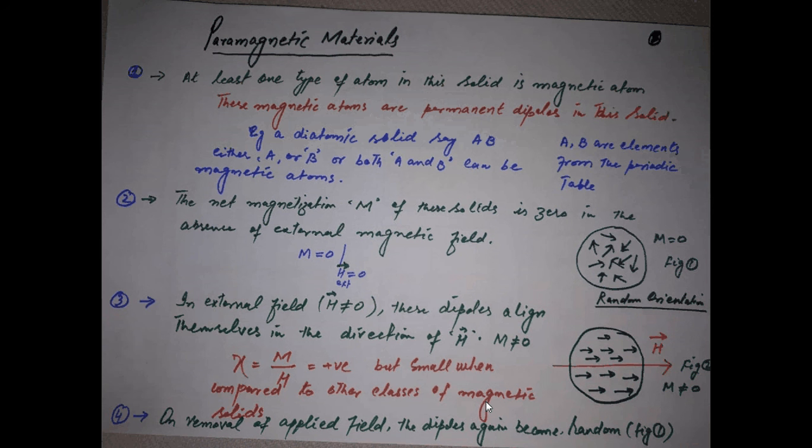So the question is, on removal of the applied field, the dipoles again become random, like in figure 1. If you remove the external magnetic field, these magnetic dipoles become random, like in figure 1. What does this tell? It tells that these magnetic dipoles are free from the effect of each other. They are only under the effect of the external magnetic field. So whenever you remove the field, these solids again get their magnetic dipoles randomly oriented. Let us move to the next slide.